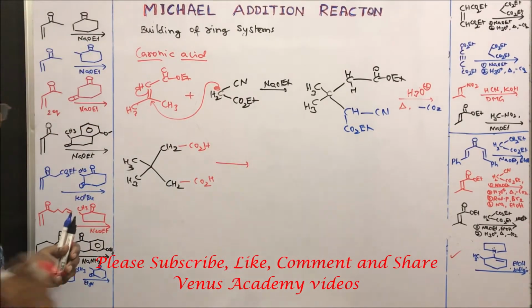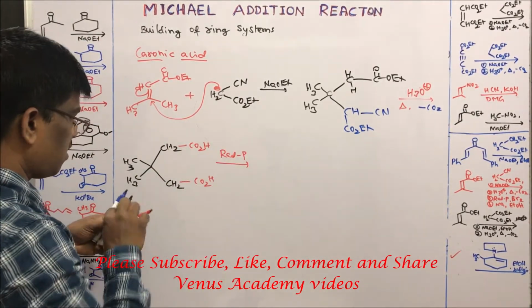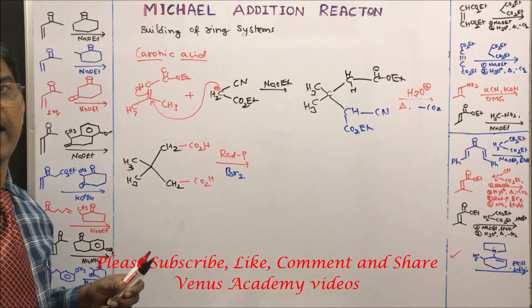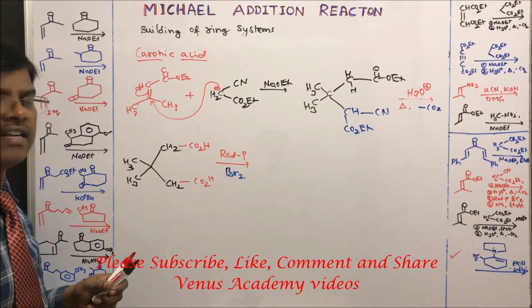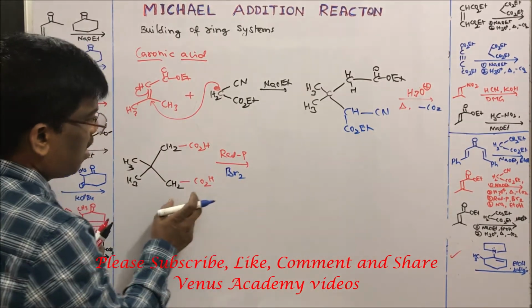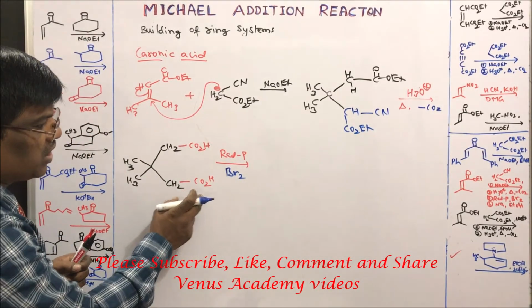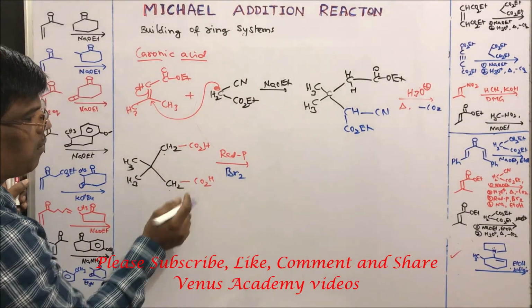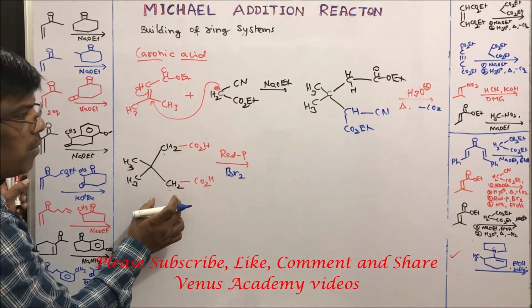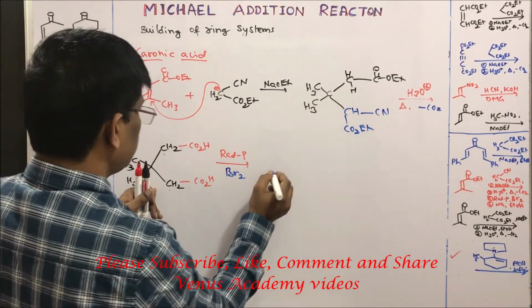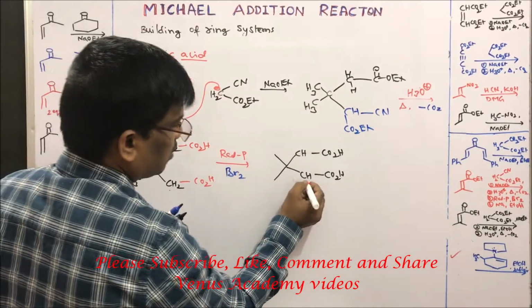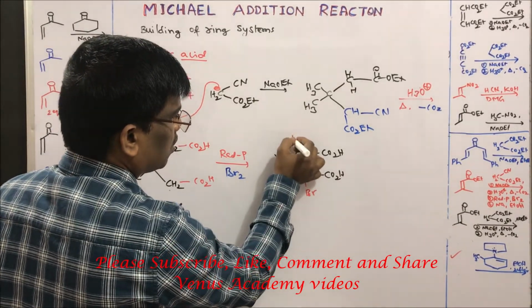When I treat it with red phosphorus in presence of bromine, what is the reaction? HVZ reaction, Hell-Volhard-Zelinsky reaction. What is going to happen? Alpha halogenation of carboxylic acids. So this is alpha carbon, this is alpha carbon. Since we have two alpha carbons, dihalogenation is going to take place. This time it is going to form dibromo compound.